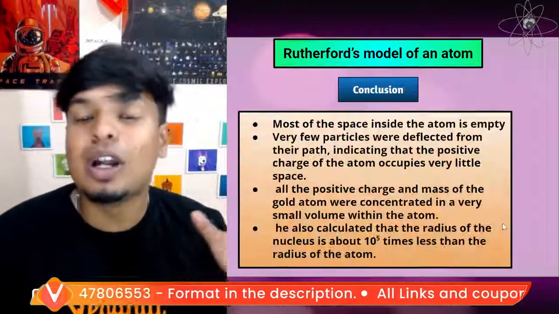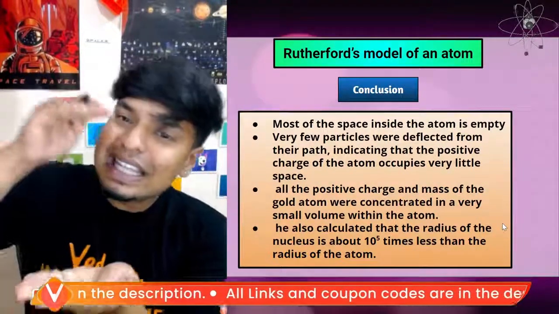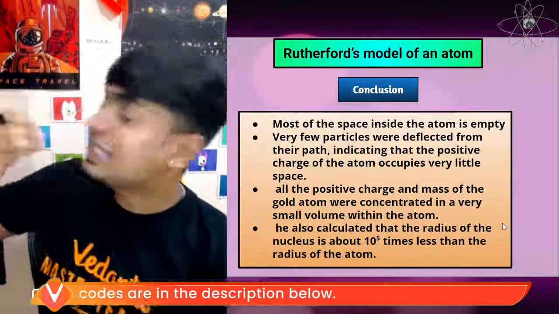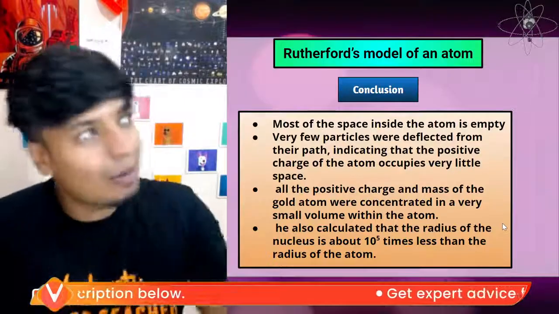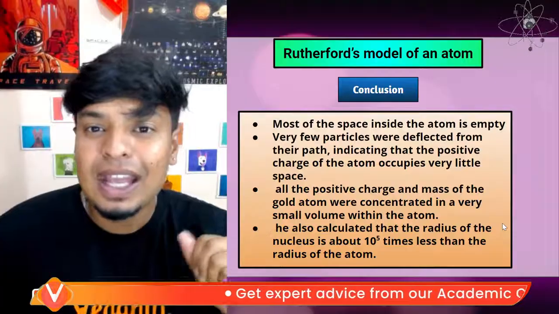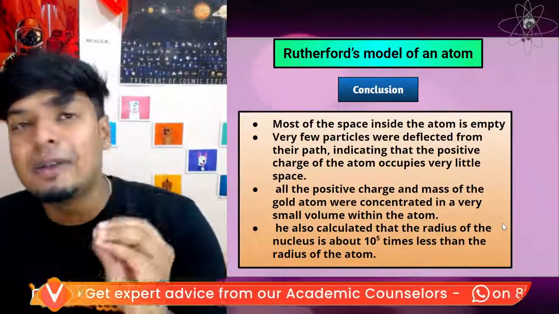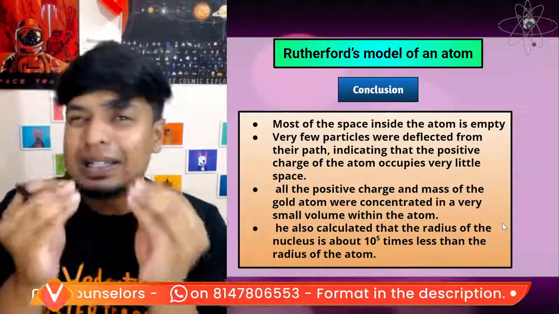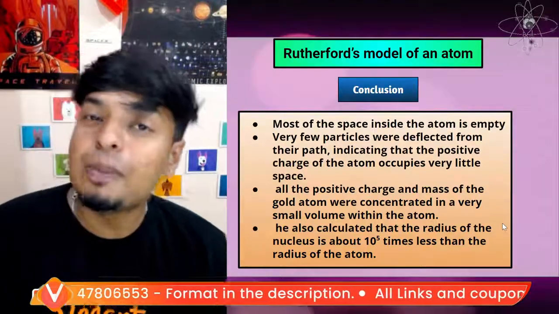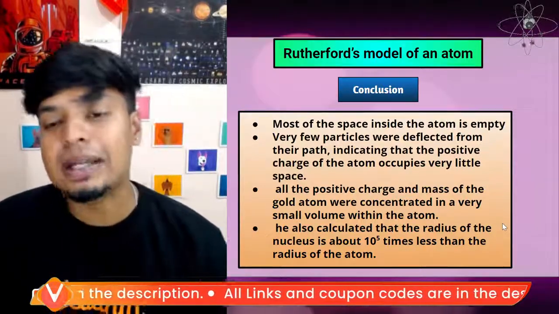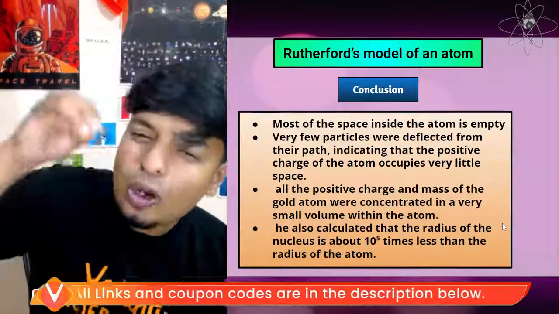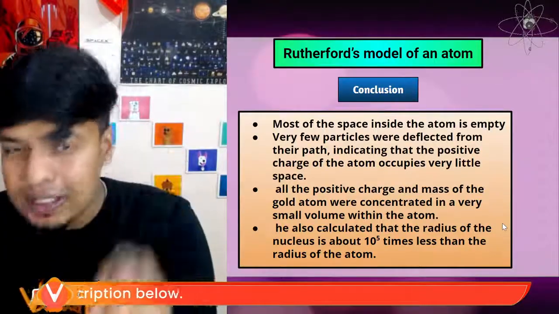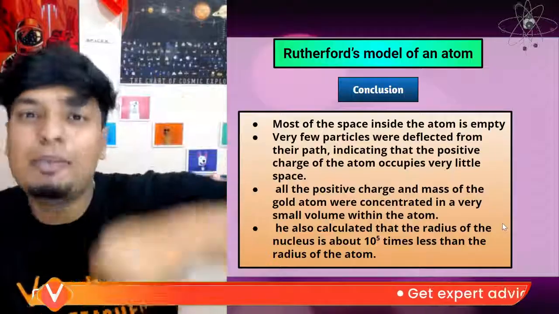From this, Rutherford came to a conclusion that most of the space inside the atom is empty. That is why the alpha particles were passing directly through it. There was nobody to care about these particles. And there were very few particles which were deflected from their path, indicating that the positive charge of an atom occupies very little space. All the positive charge and the mass of the gold atom were concentrated in a small volume within the atom. So he told the entire mass along with the positive charge is present in one place inside the atom.